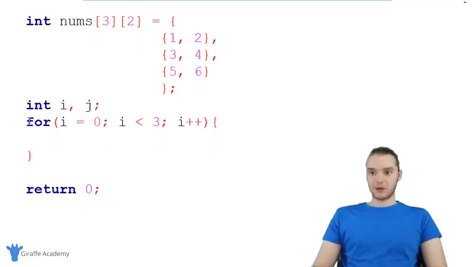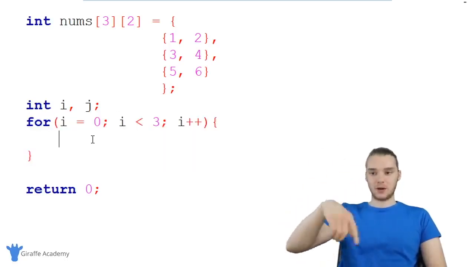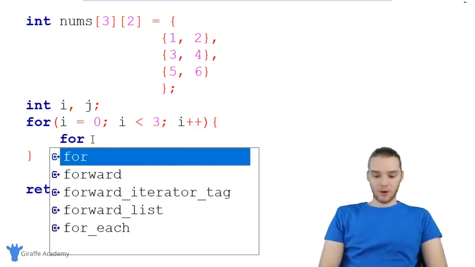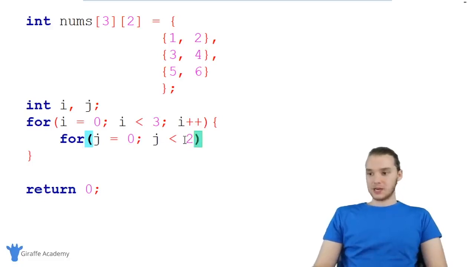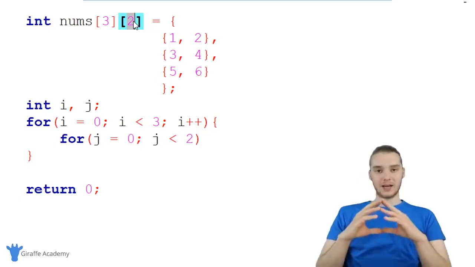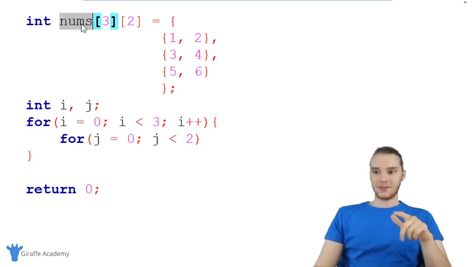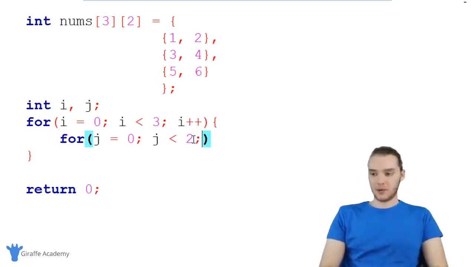So every time we go through one iteration of this top loop, we're going to fully execute through another loop. So I'm going to say for j is equal to 0, j is less than 2. The reason I'm saying 2 here is because that's how many elements are inside each array inside of the nums array. And you guys will see in a second why this is going to work. And then I'm going to say j plus plus.